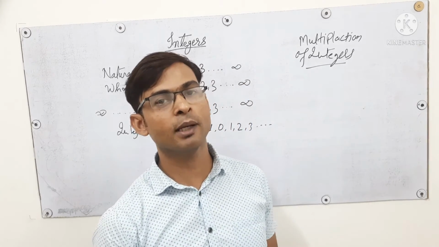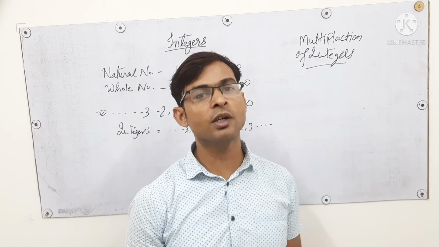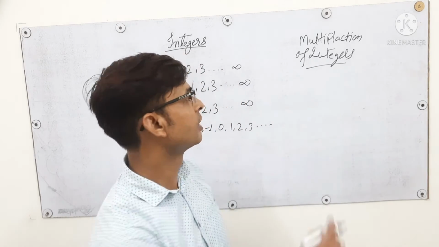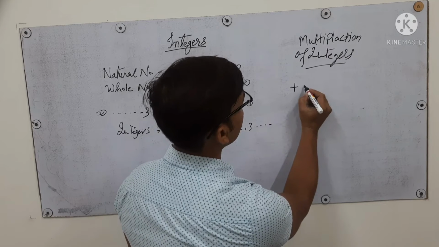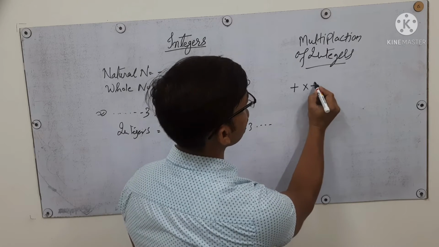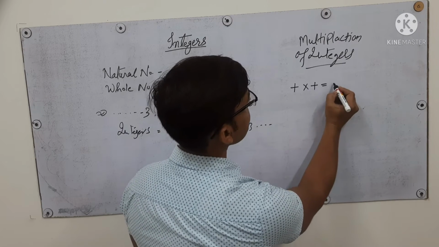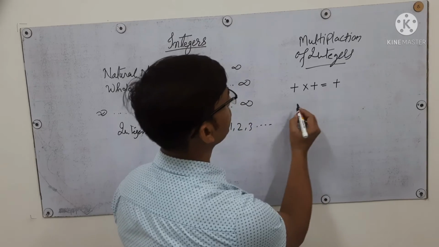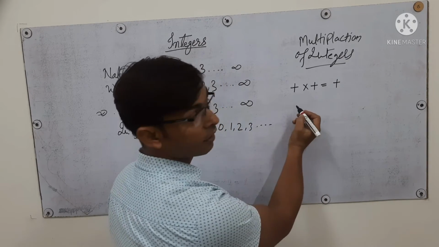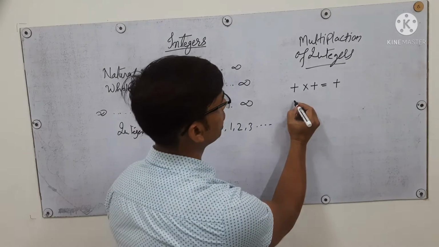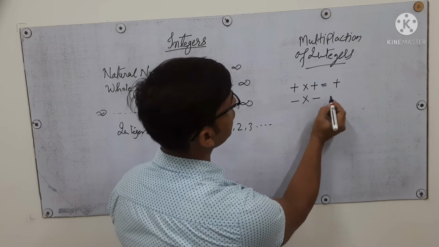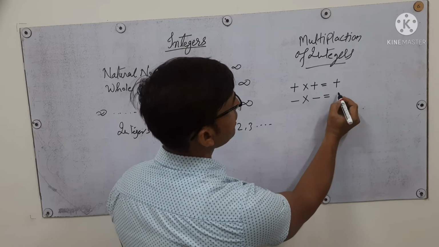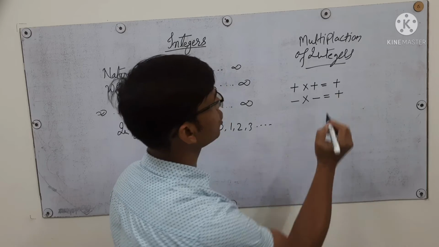So let's see what happens when we multiply two positive numbers. If we multiply a positive number with a positive number, the result will be positive. If both numbers are negative, and we multiply one negative number with the other negative number, it will also give a positive number.